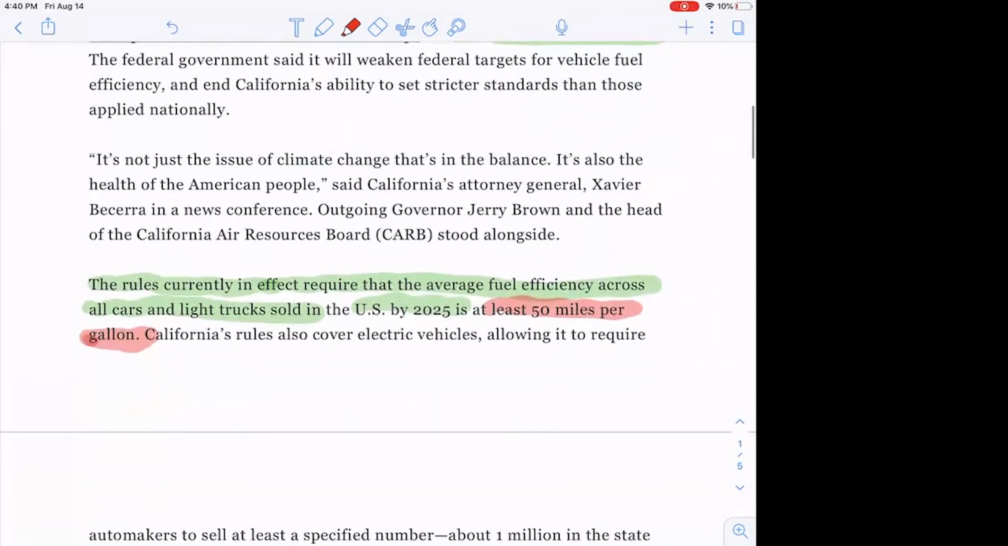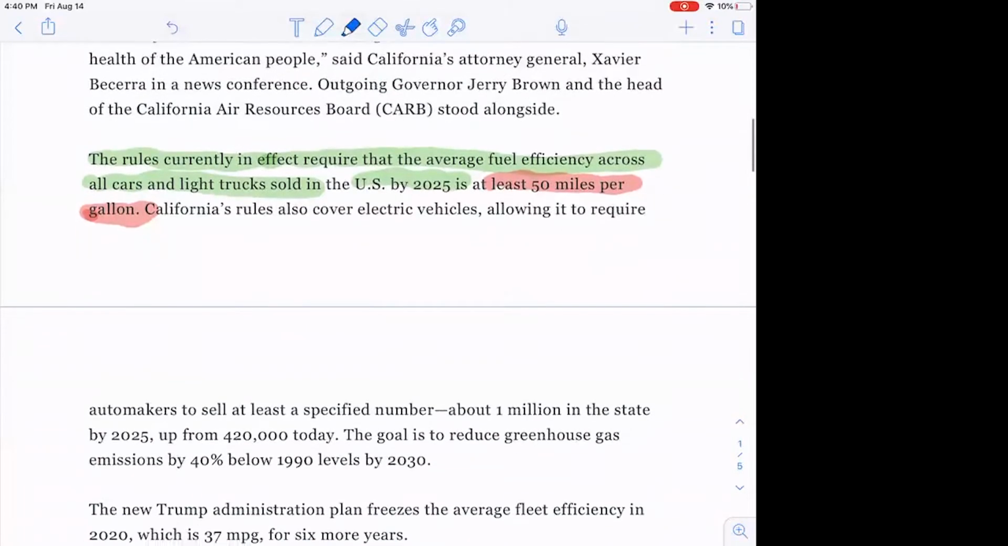In this article, they also talk about the California rules over electric vehicles, and they're going to require automakers to sell at least 1 million in California by 2025, up from 420,000 today. So there's a mathematical question you could ask, and we'll have this in an assignment. Plot the graph from 420,000 today, which was in 2018 on this article, to 1 million in 2025. Do they increase linearly? If so, what would be the slope of that? What would be an equation for that slope? So you would know, if you were a car manufacturer, how many you had to increase.